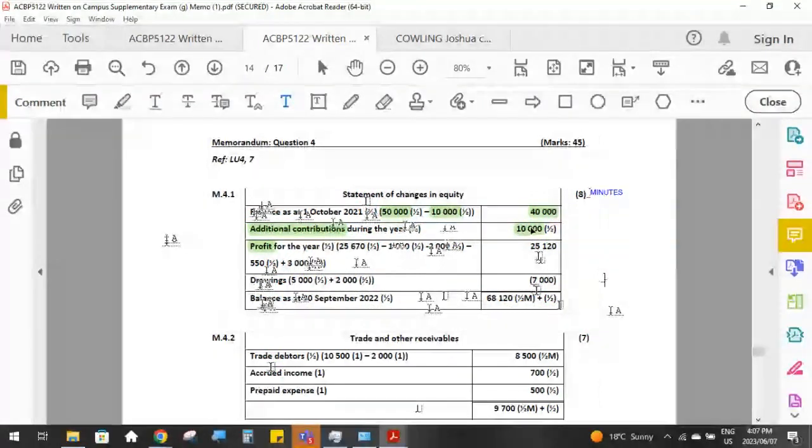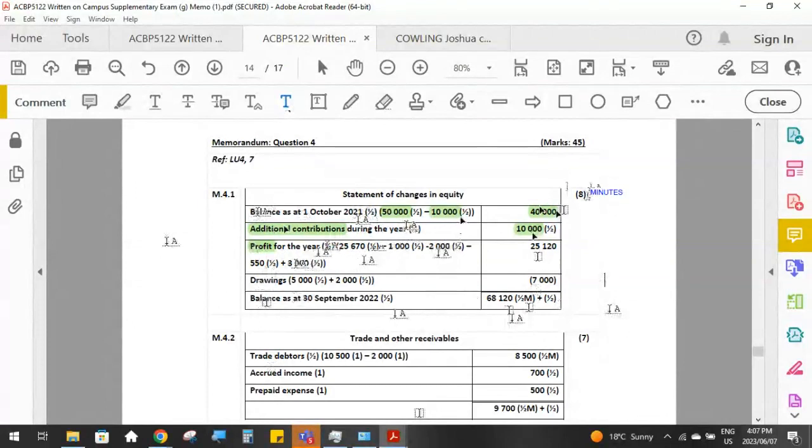And take note here as well, there is half a mark for each line item for identifying correctly that you had to say balance plus contribution plus profit minus drawings equals balance. There were marks for those line items as well. So the format in which you write your answers down is very, very important, always.